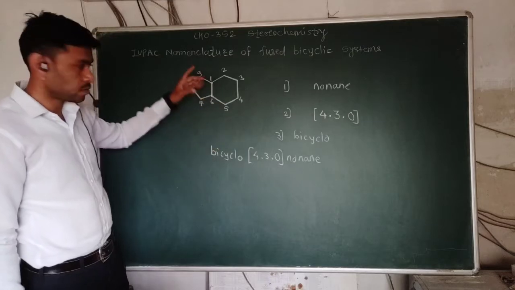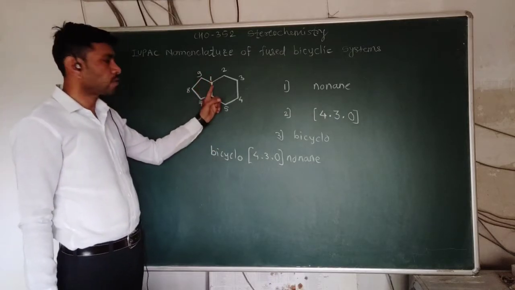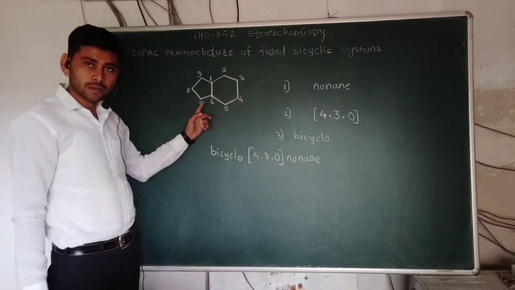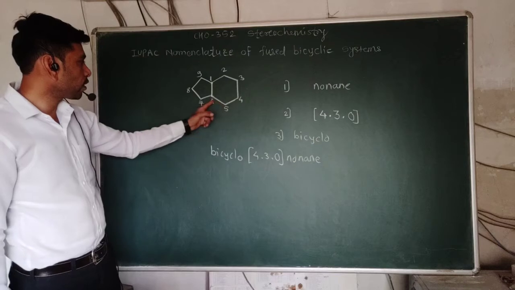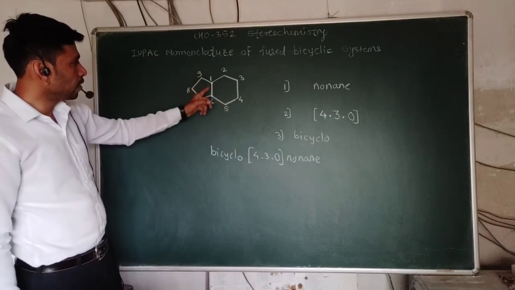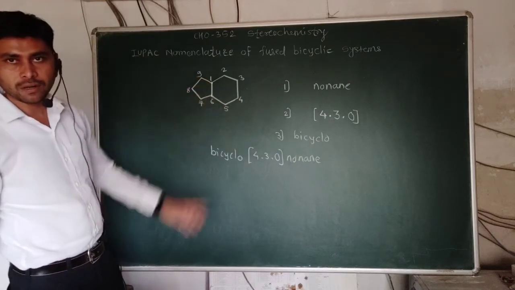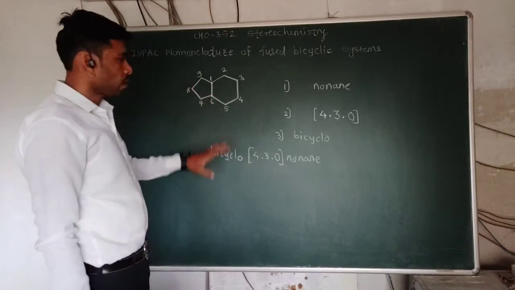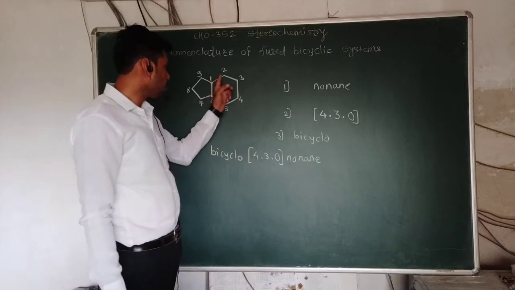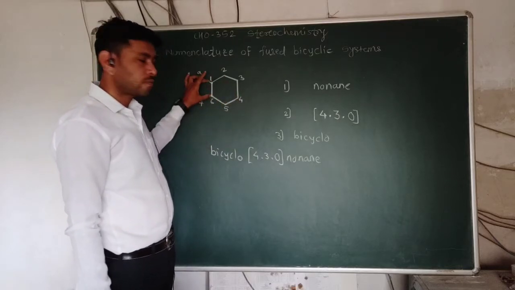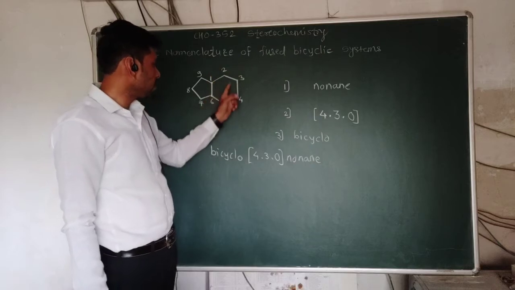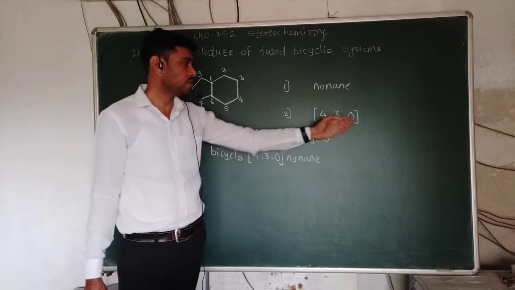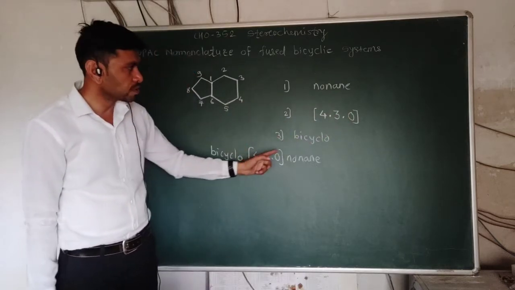Simply, we have given numbering from the bridgehead carbon, through the two bridges. The numbering should be continuous: 1, 2, 3, 4, 5, 6, 7, 8, 9. If another carbon is there, we give numbers continuously to that carbon, but here no bridge carbon is present, so 0. And we count the number of carbon atoms from the bridgehead carbon: between these two bridgeheads the number of carbon atoms is 4, here 3, here 0, so 4, 3, 0. Bicyclo[4.3.0]nonane.